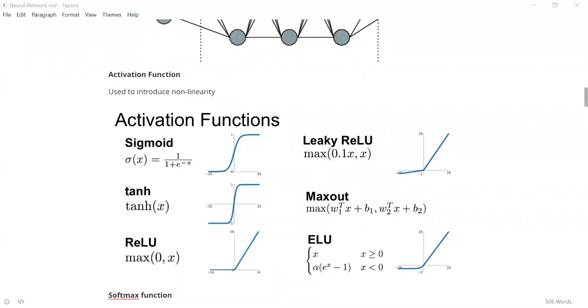We are trying to find this function which can map input to output, input being our image and output being a particular class. But the problem is, the relation between input and output need not be linear. By linear, I mean it need not be y equals mx plus c.